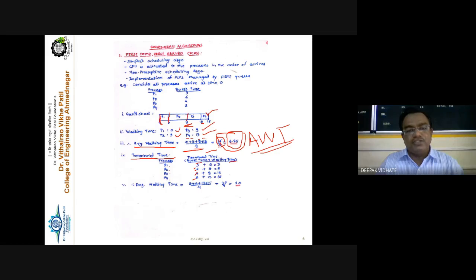And what is the waiting time for process P1? It is 0 milliseconds. Waiting time for P2 is 3 milliseconds, for P3 it is 9, and for P4 it is 13 milliseconds. Now the turnaround time for each process: P1 turnaround time is 3. For P2, turnaround time is waiting plus burst time, that is 9. For P3 it is 4 plus 9, equal to 13, and for P4 it is 2 plus 13, equal to 15 milliseconds. We add these up, 3, 9, 13, 15, divided by 4. So this is 10 milliseconds. This is the average turnaround time of the processes.